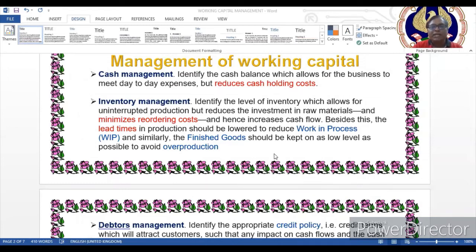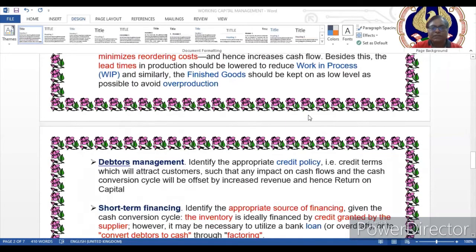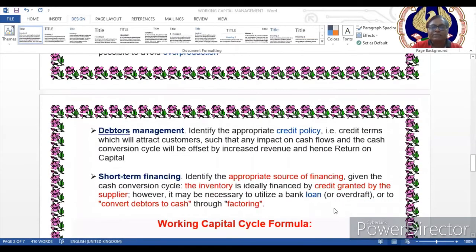We have to keep inventory at a reasonable level, whether raw material or finished goods, to minimize the reordering cost and to avoid overproduction. Then effective debtor management: identify the appropriate credit policy and credit terms which attract customers and will have an impact on cash flow, and an appropriate discount policy, which will have an impact on increased revenue.